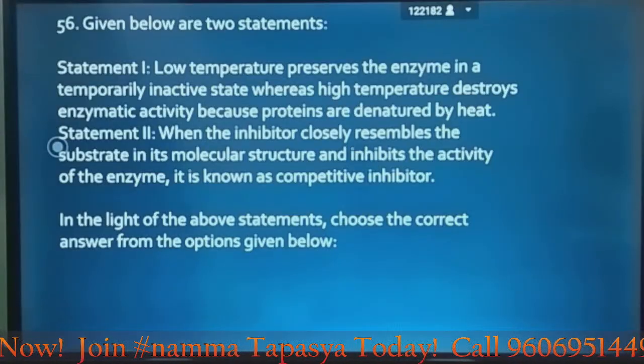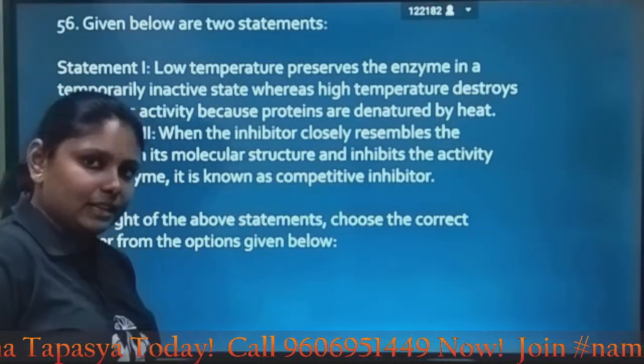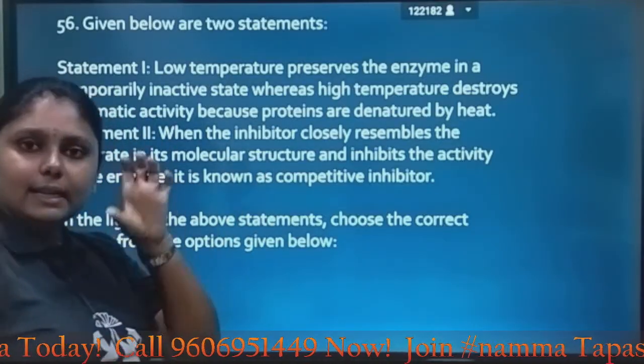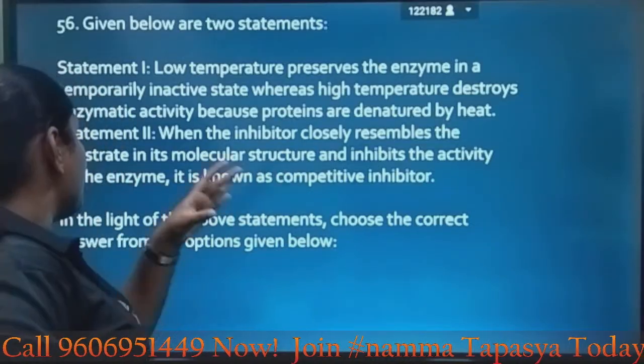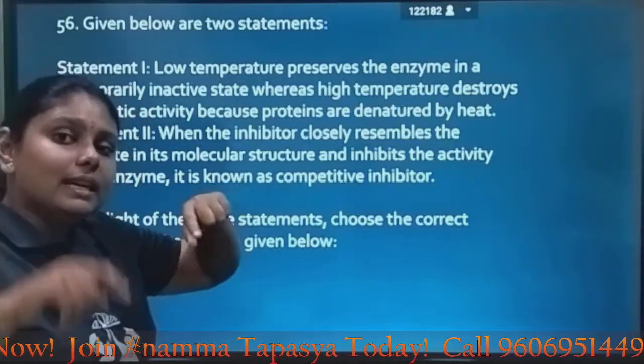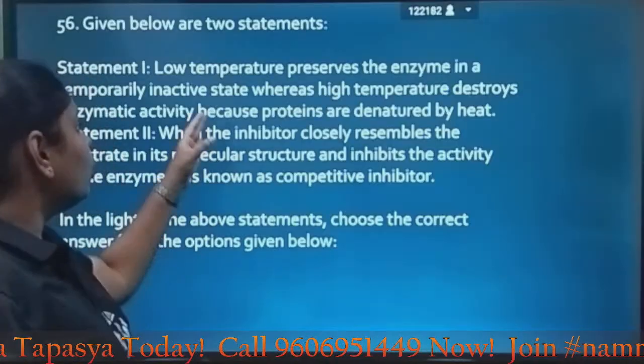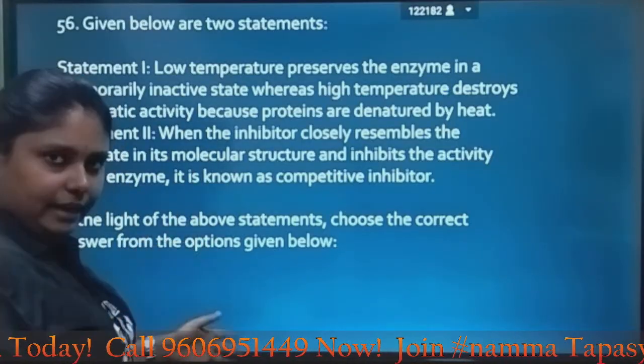So they're telling you have an inhibitor that is synthesized artificially and structurally it is similar to the substrate, but it inhibits the activity of the actual enzyme. That is called a competitive inhibitor. Yes, both 1 and 2 are correct.